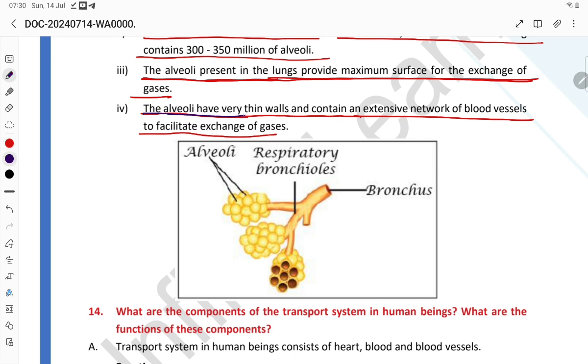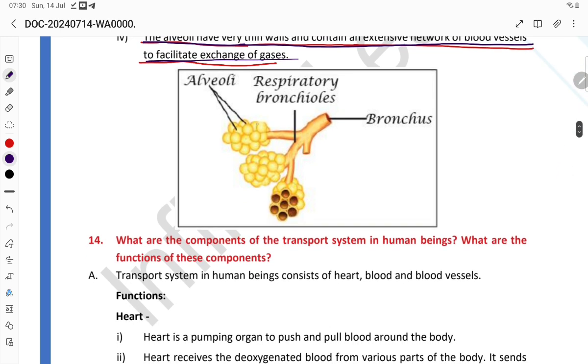The alveoli have very thin walls and contain an extensive network of blood vessels to facilitate exchange of gases. So these are the alveoli. Bronchioles split into the alveoli, from the bronchus.